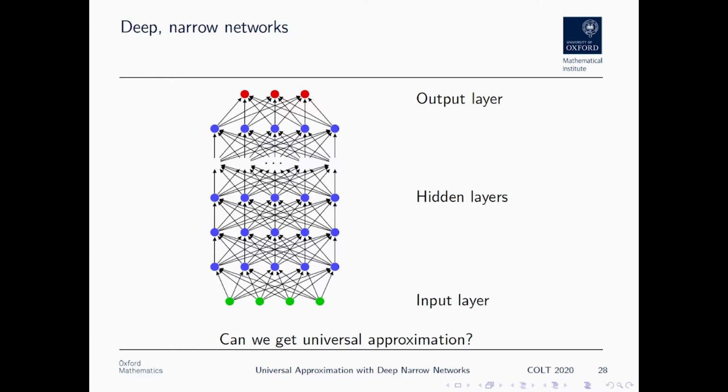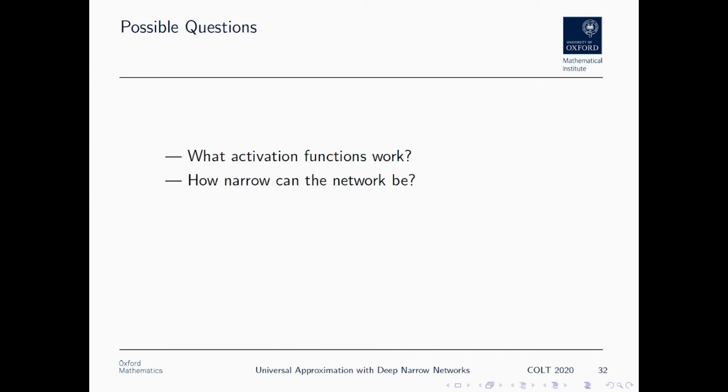And anyway, do we get universal approximation? As you probably guessed by the fact that I'm giving this talk, the answer is yes. But we do have to think also about what kind of result we are expecting to prove here. What kind of questions might we be answering here? For example, what activation functions work? In the classical case, it was both necessary and sufficient that the activation function be non-polynomial. And it's going to turn out that the same isn't true here. It's going to be slightly different.